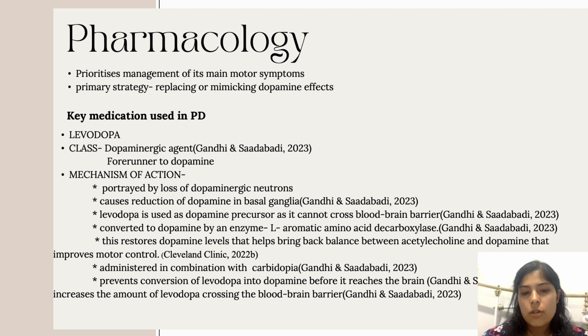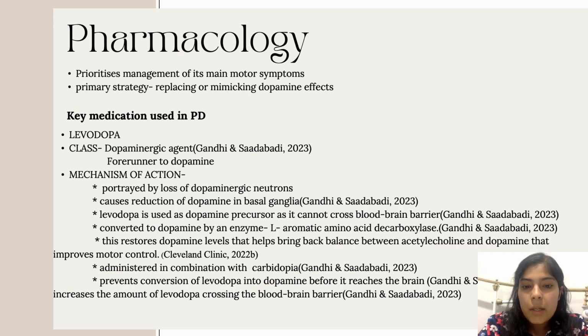Considering the key medications used in Parkinson's disease treatment, I have considered levodopa. This is the most effective medication for treating Parkinson's disease. Now, considering the class of this medication, levodopa belongs to the class of dopaminergic agent. It is a forerunner to dopamine, a neurotransmitter which becomes insufficient in patients with Parkinson's disease due to deterioration of neurons that produce dopamine in brain.